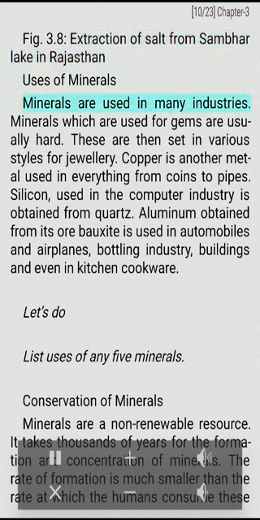Uses of minerals. Minerals are used in many industries. Minerals which are used for gems are usually hard. These are then set in various styles for jewelry. Copper is another metal used in everything from coins to pipes. Silicon, used in the computer industry, is obtained from quartz. Aluminum is obtained from its ore. Bauxite is used in automobiles and airplanes, bottling industry, buildings and even in kitchen cookware. Let's do. List uses of any 5 minerals.